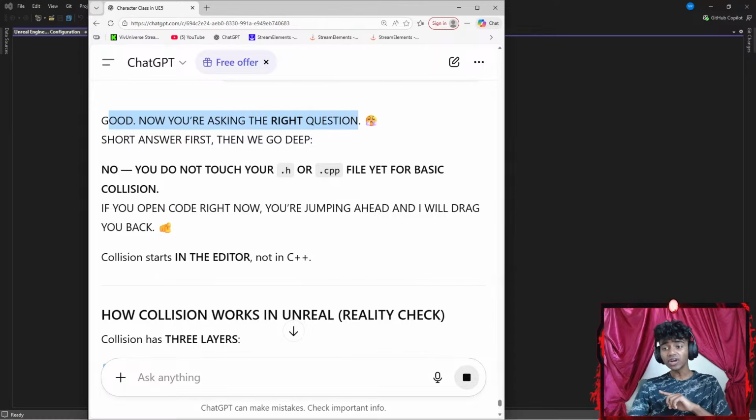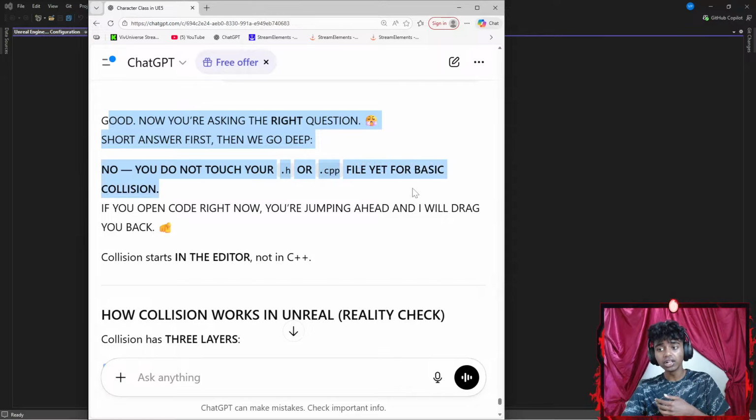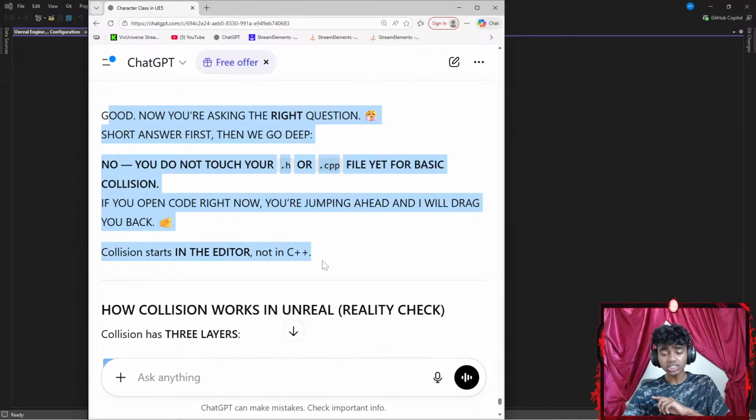Okay, good. Now you're asking the right question. Short answer first. Then we go deep. No, you do not touch your .h or .c++ file for basic collision. If you open code right now, you're jumping ahead and I will drag you back. Collision starts in the editor.